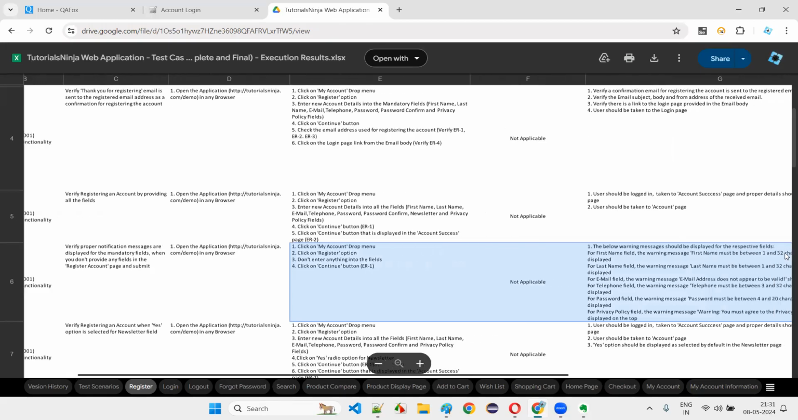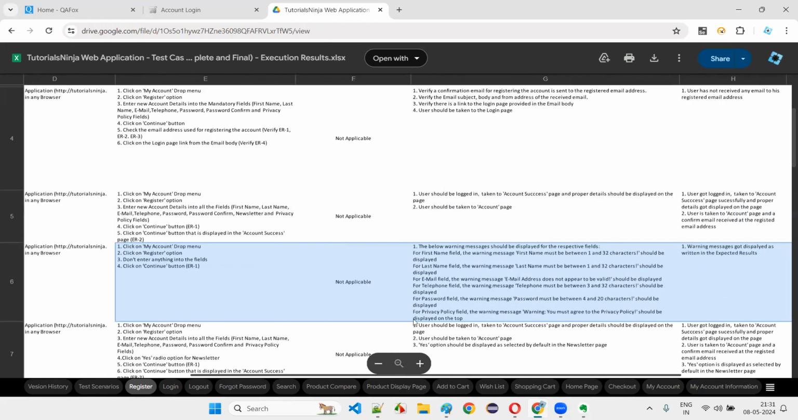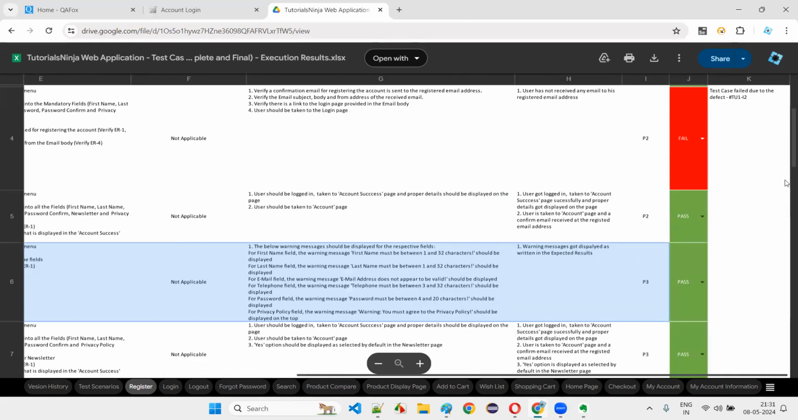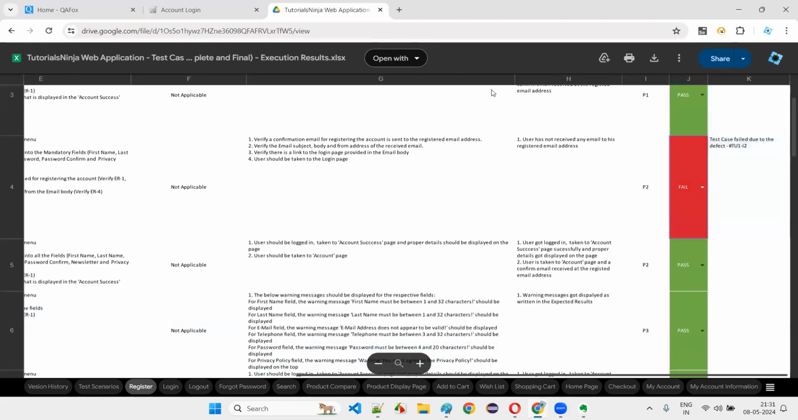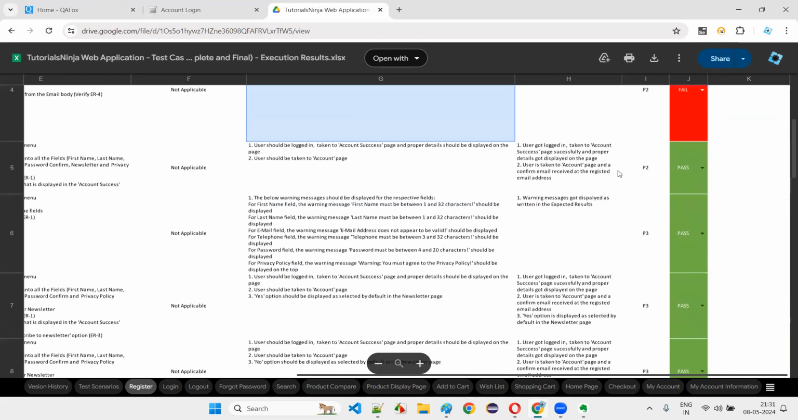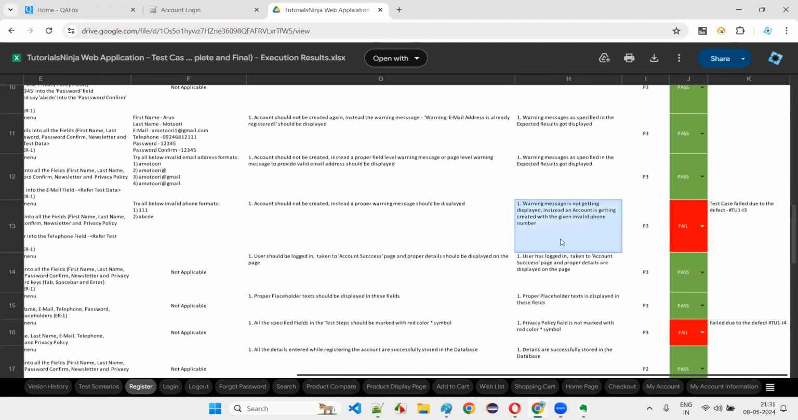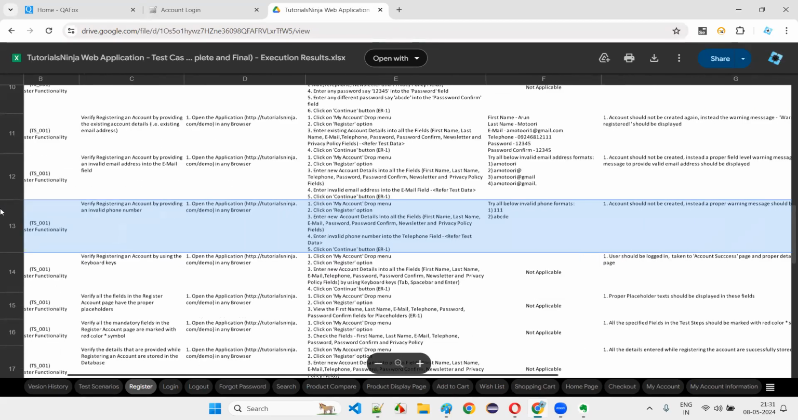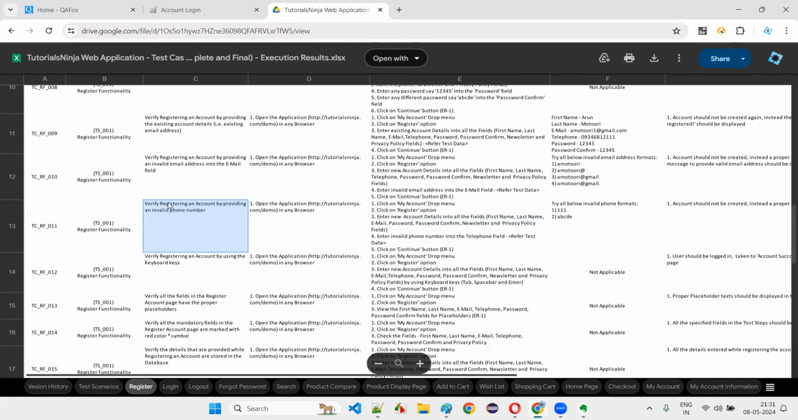Let's go here and see to the end, and see which test case got failed here. Yeah, failed. What is the other one that got failed? Yeah, these also got failed. Here, let's assume this particular test: verify registering an account by providing invalid phone number.